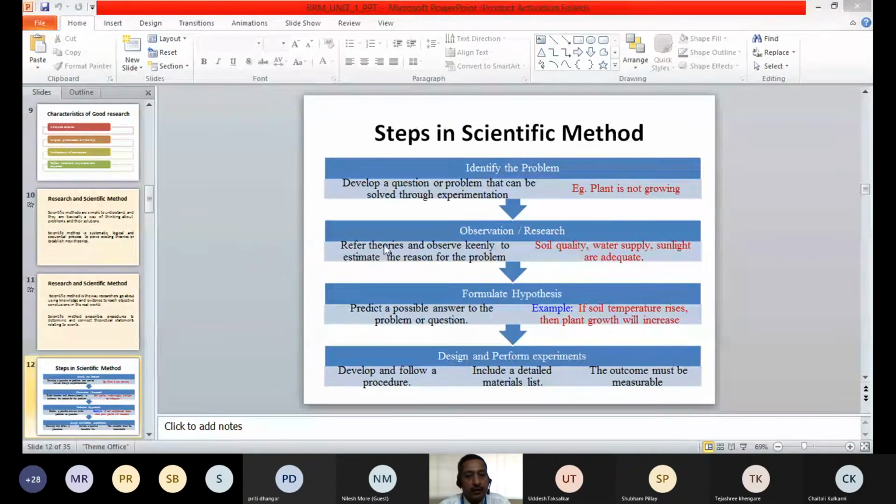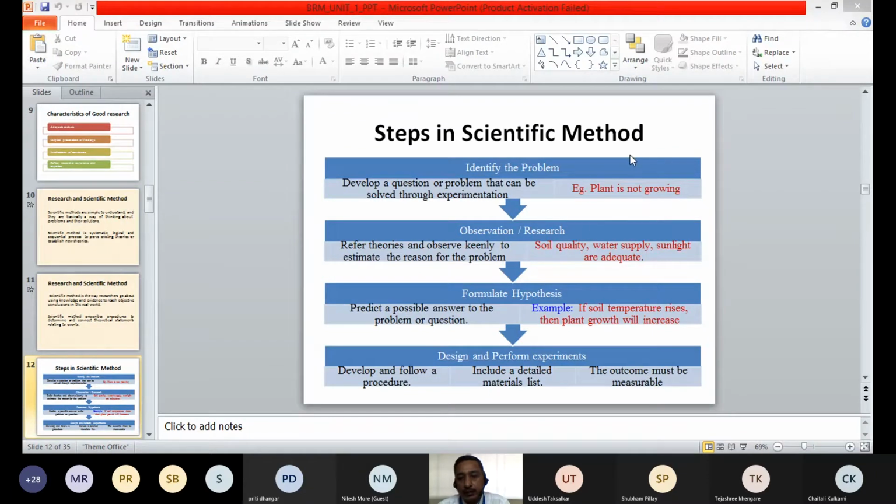Refer to different theories, and observe keenly to estimate the reason for the problem. So first of all, refer to different theories, observe, and understand the problem. Try to understand the possible reasons for the problem. So the possible reasons may be soil quality.